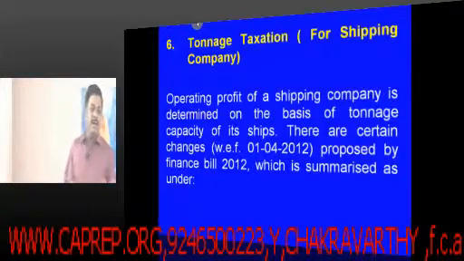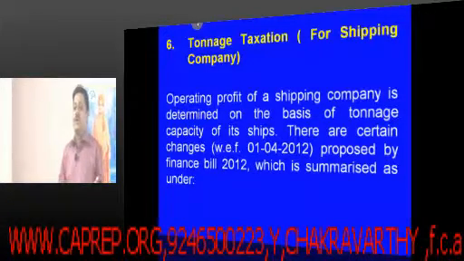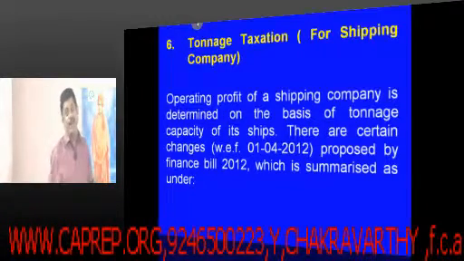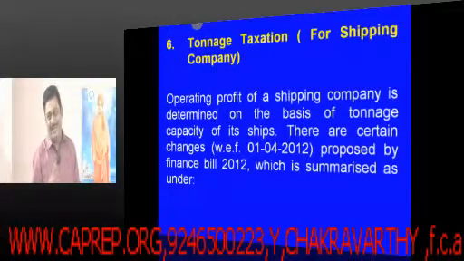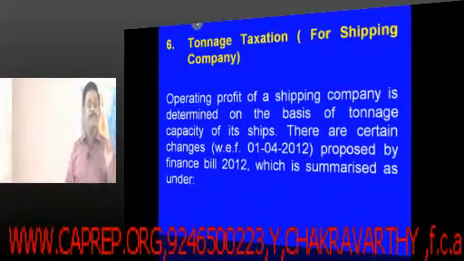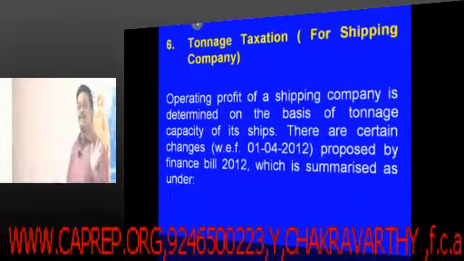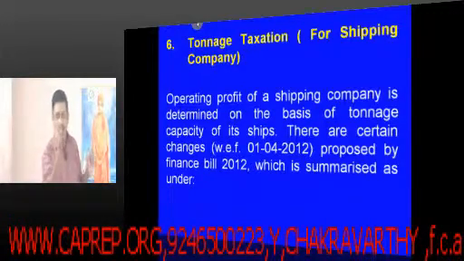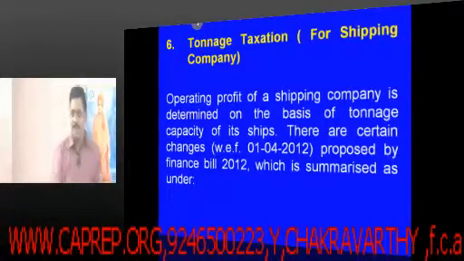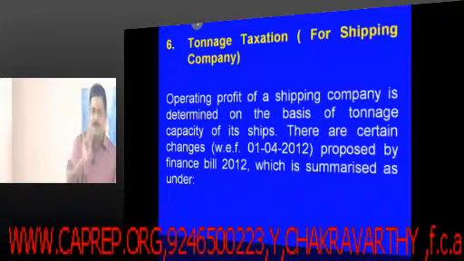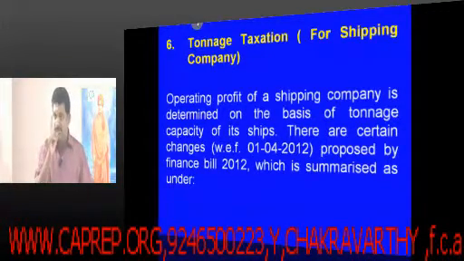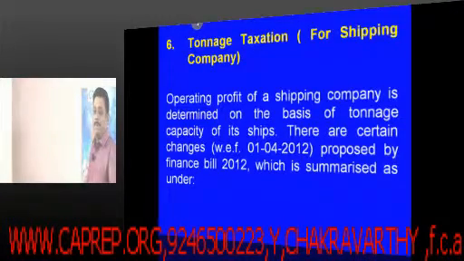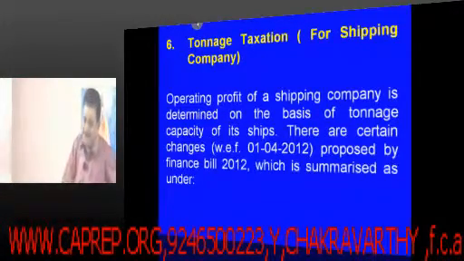All that is given because the law doesn't want to harass them. Of course, the law will definitely harass them if they don't listen to the law. That means if I am covered by the presumptive income scheme and I don't want to offer the income as per that scheme, then the law is very harsh. You have to get your accounts prepared and audited also.